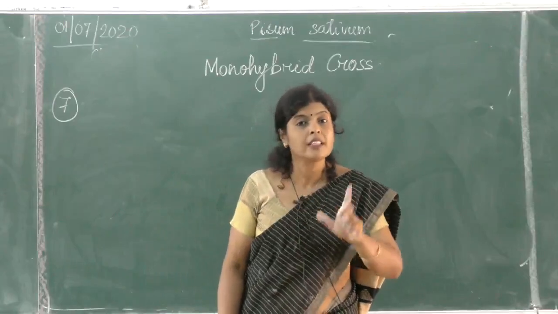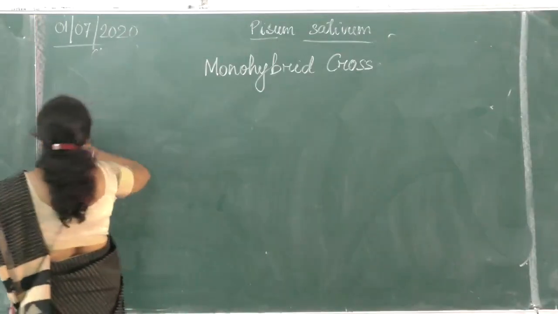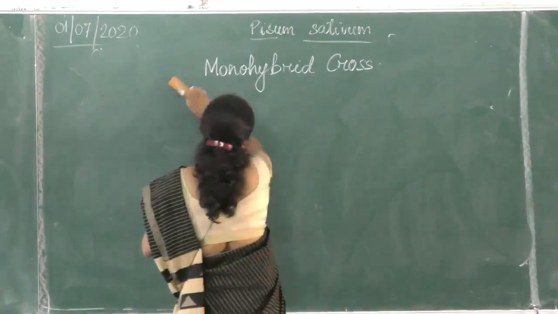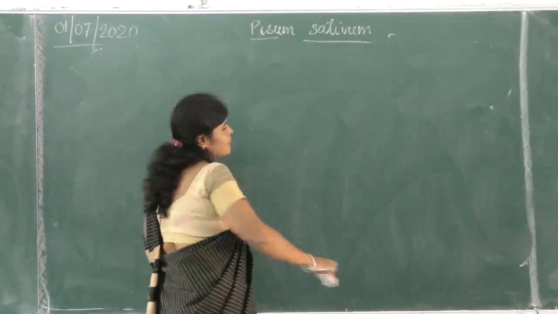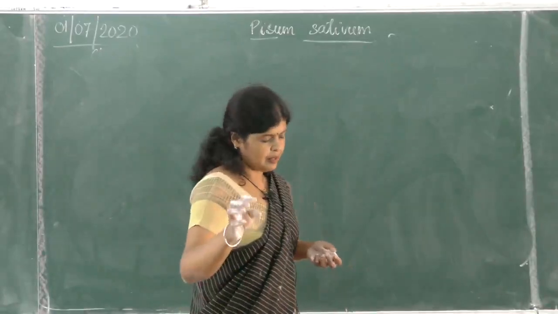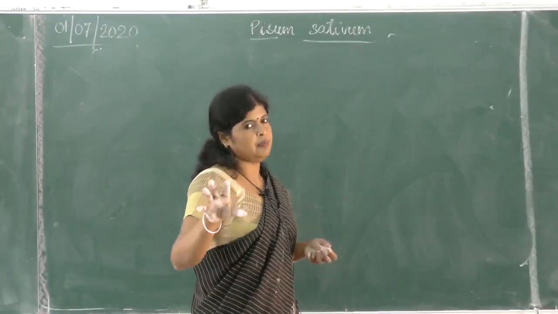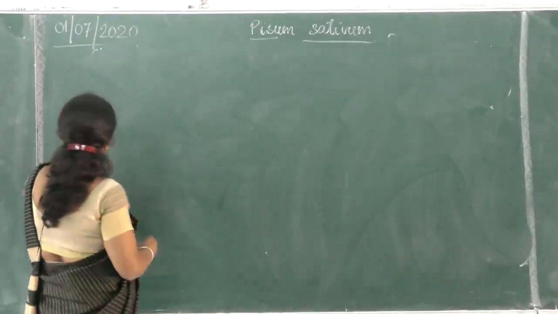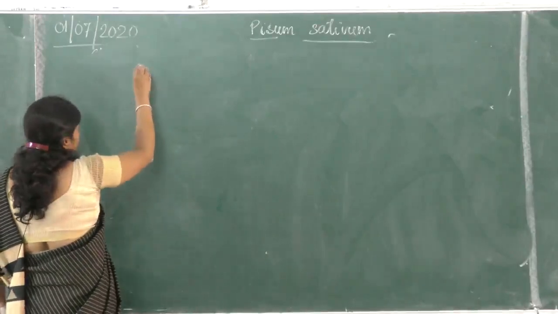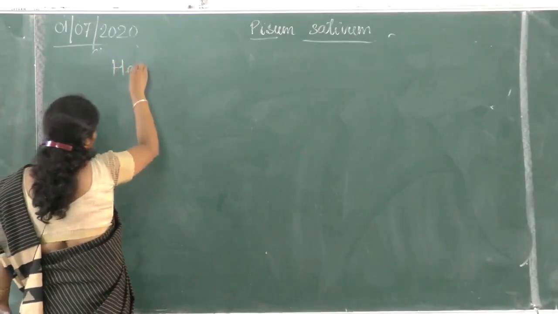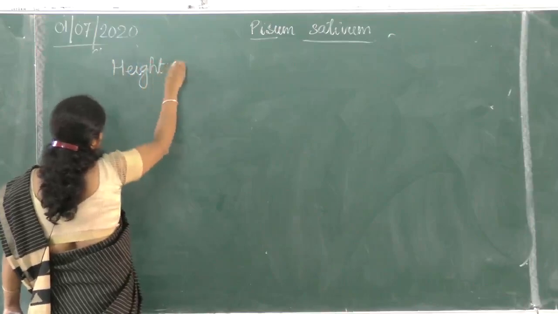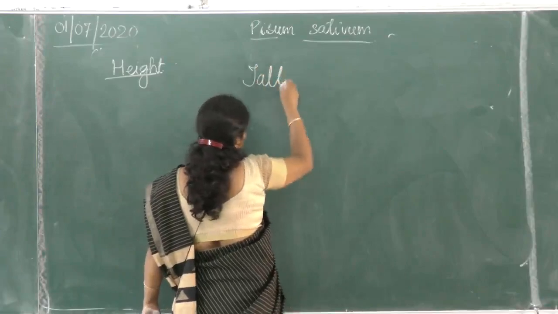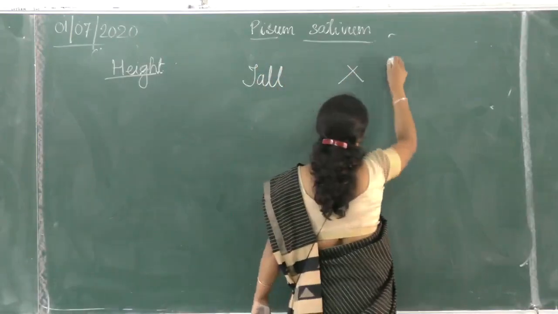Overlooking, just ignoring the other characters. What is the meaning? I'm just telling you. Is it clear? Let us start with height. That is the most easy one. Okay, and homework I'll be giving you, the assessments I will be giving you on other characters. Is it all right? So what happens here? The thing he took as height: one plant he took as tall, irrespective of sex, and the other plant he took as dwarf.